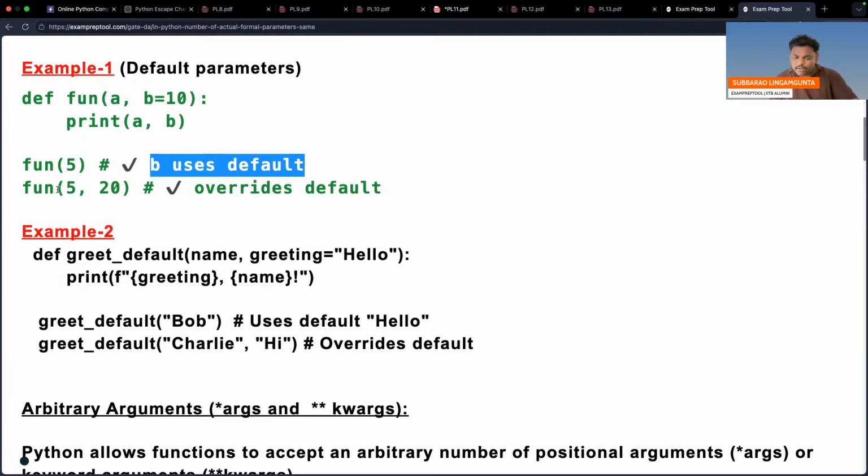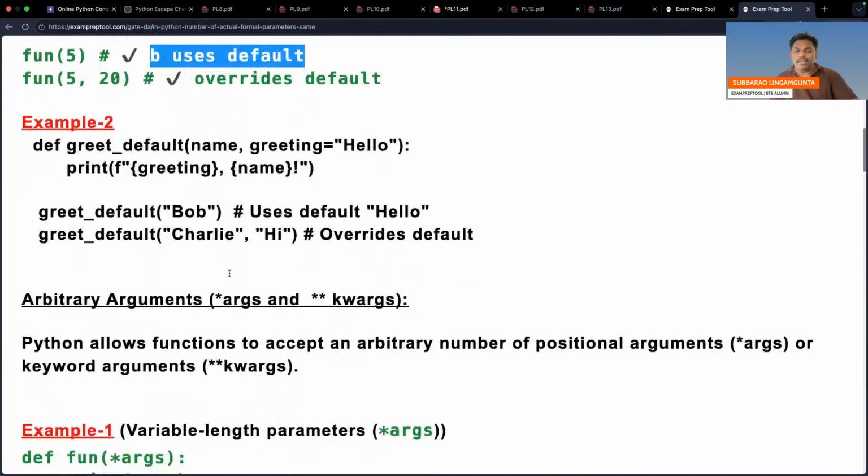But in the second one, A will be 5 only, but B is 10 there, no? 20 will be overwritten. So overwriting will take place. Now can you see example 2 also for the default arguments?